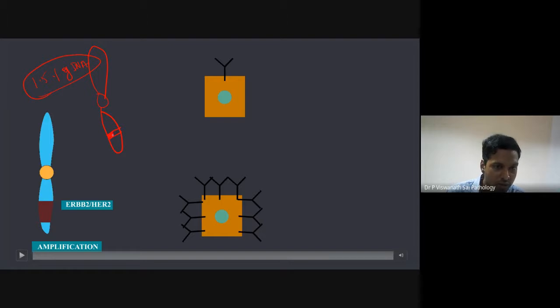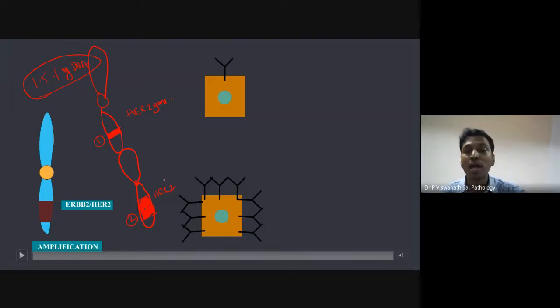So for example, let's imagine in this chromosome, this is a HER2 gene. Now let's imagine in this patient, what happened? The size of this HER2 gene has increased. When you compare 1 and 2, what happened to the size of the gene? It has increased, it has amplified. So as a result, what will happen? Normally, when your gene is normal, it will produce only one receptor, hypothetically. But now if that has become very big, it will produce more and more receptors.